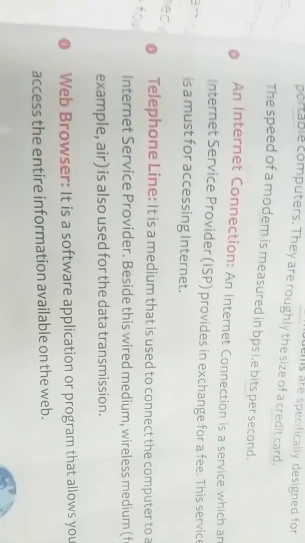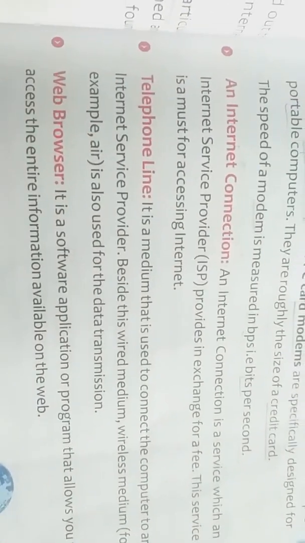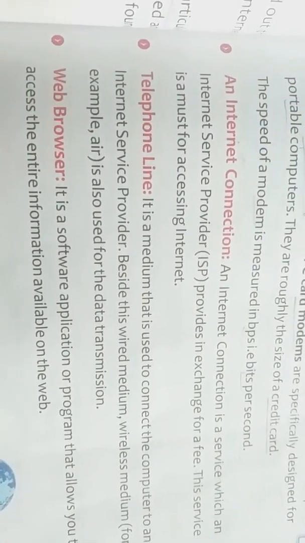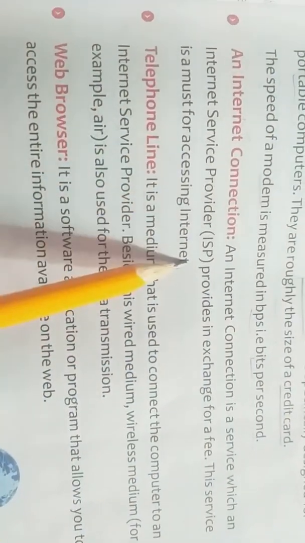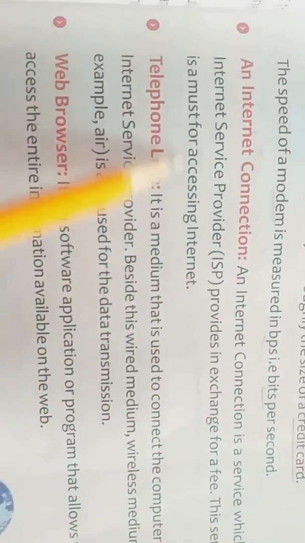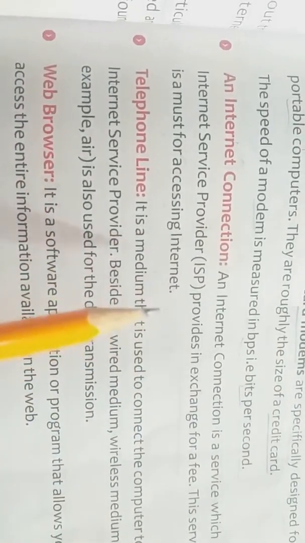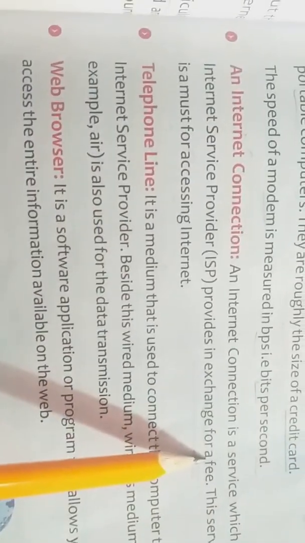So next is an internet connection. We know very well, if we want to use internet, then an internet connection is required. So an internet connection is a service which an internet service provider, ISP, provides in exchange for a fee. This service is a must for accessing internet. Yes, if we want to use internet, then firstly we have to connect our PC or smartphone to the ISP. Yes, and in exchange we have to pay money.